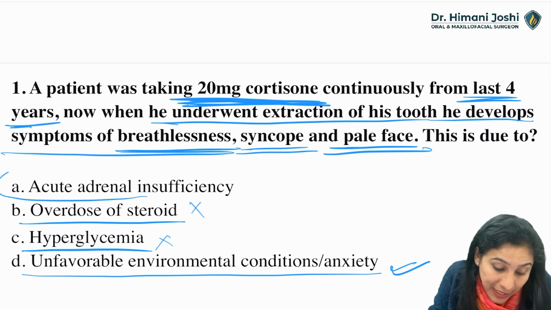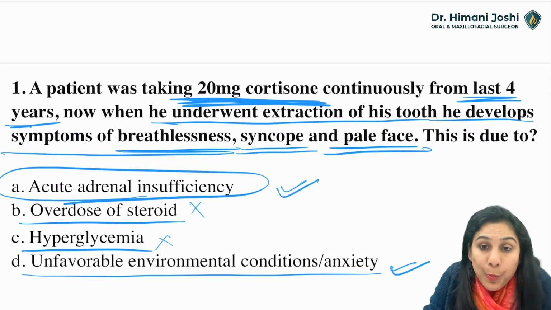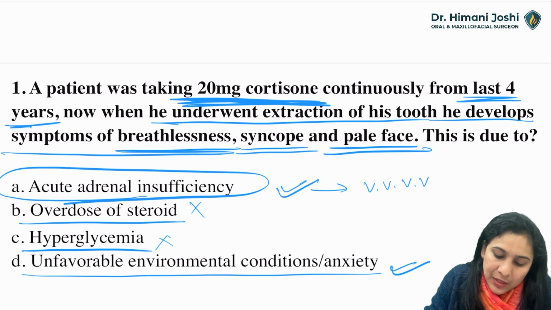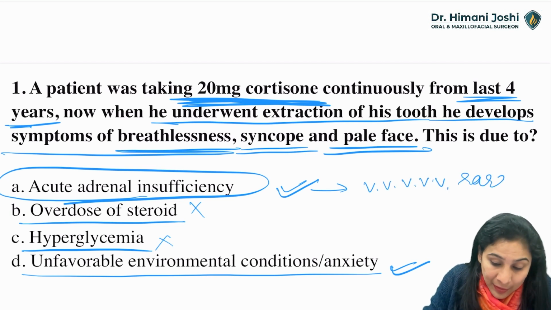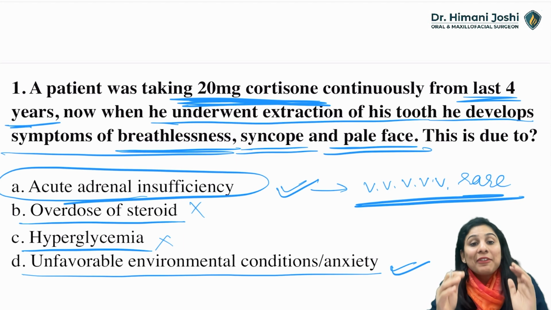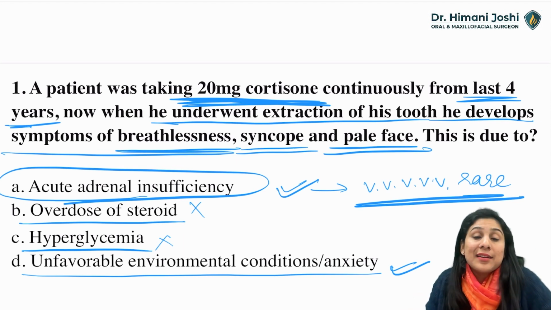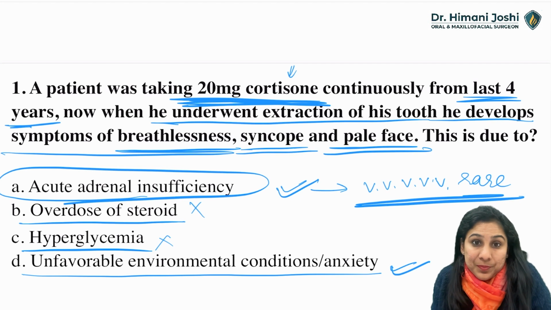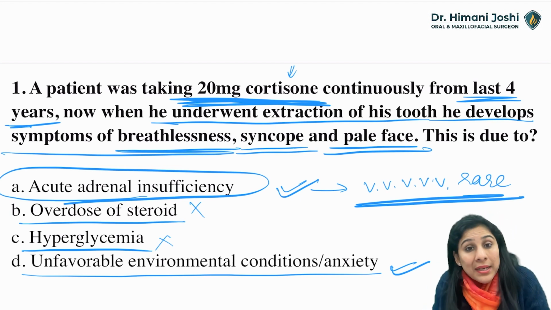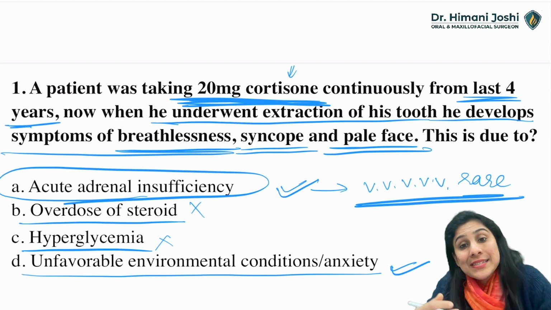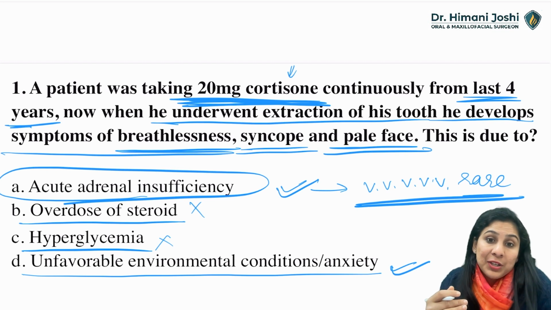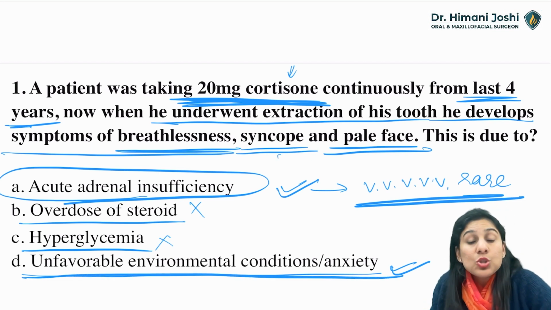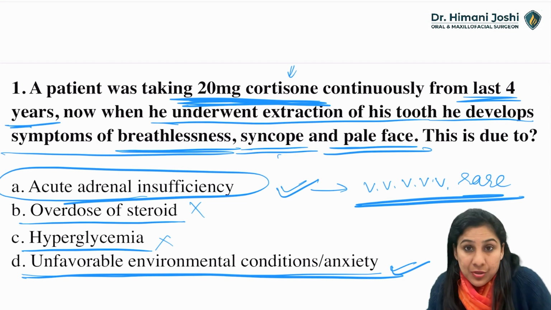Because acute adrenal insufficiency, yes, that is also possible. So you have to rule this out. But this is very, very rare. It is very rare to have an acute adrenal insufficiency in a patient on 20 mg cortisone. Okay? But you have to rule it out. You have to always see whether it is just an unfavorable anxiety which is causing syncope. So depending on the language of the question, you have to answer.